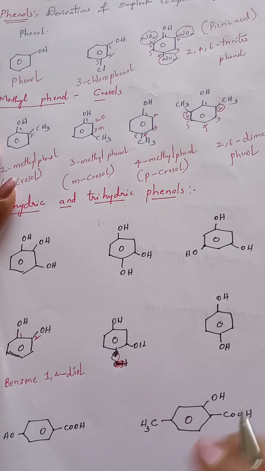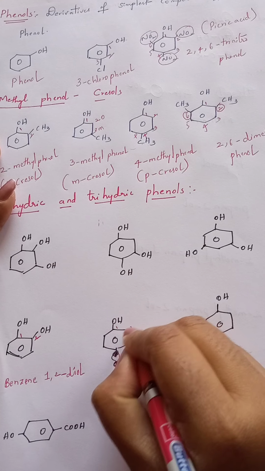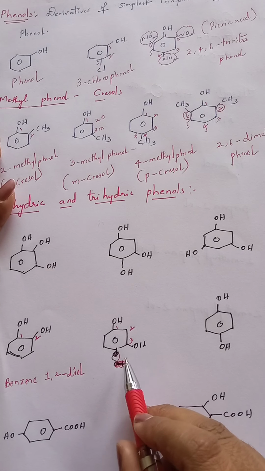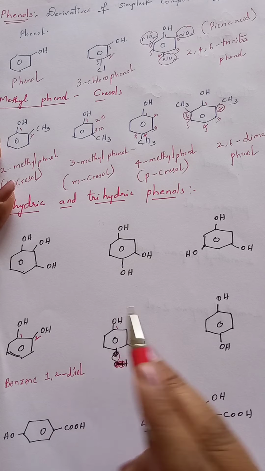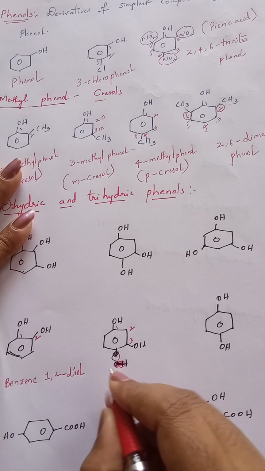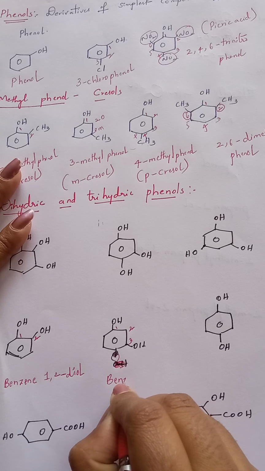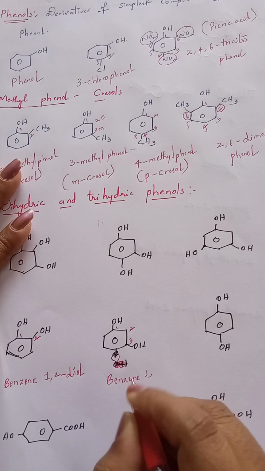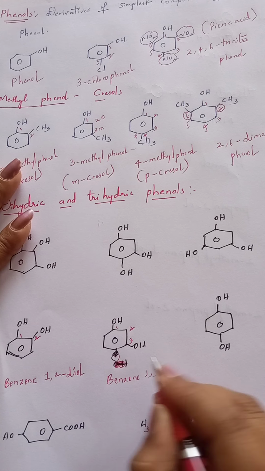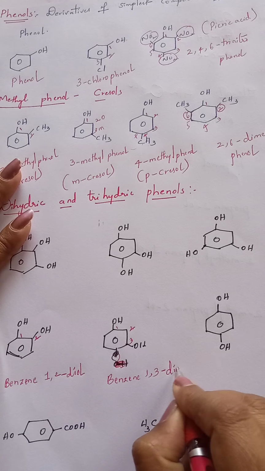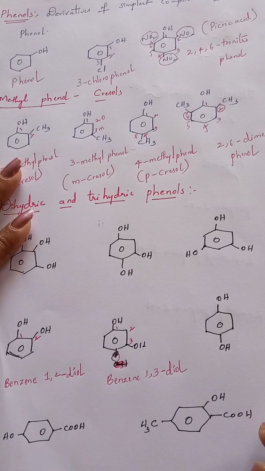This is also a dihydric phenol. This is first carbon, second carbon, third carbon. Or else you can also start from here: 1, 2, 3. The same number it will get. Now it is benzene 1,3. At third position OH is present. Again it is diol. Two OH groups are present.